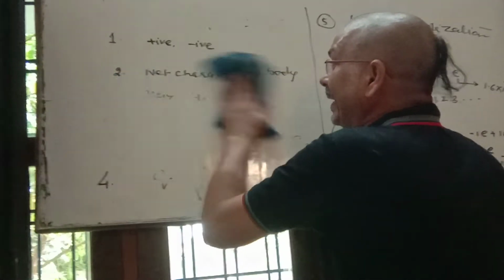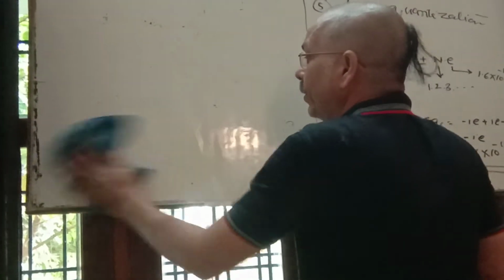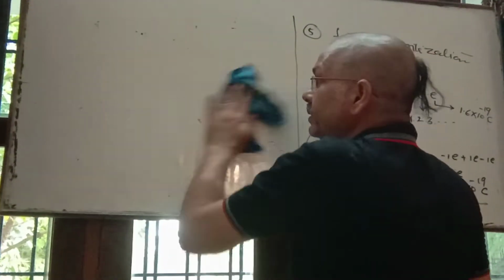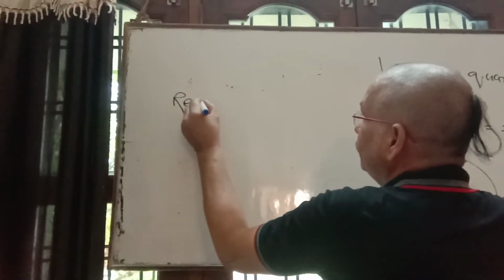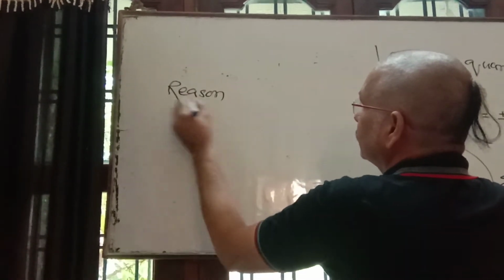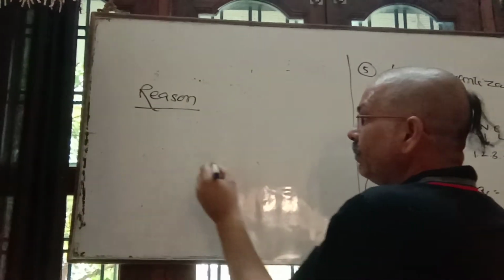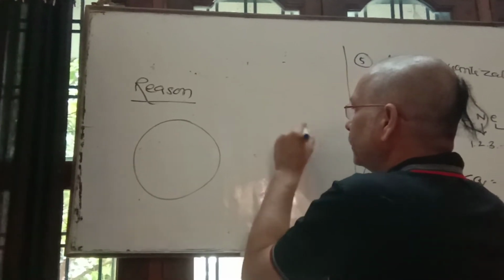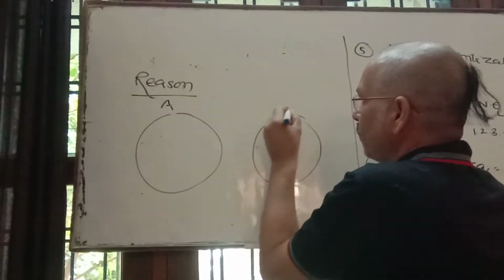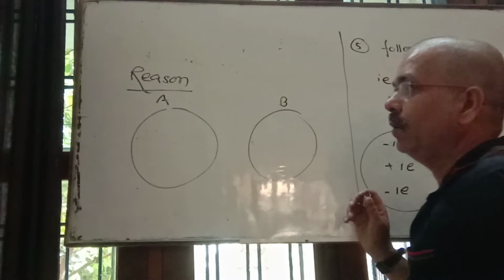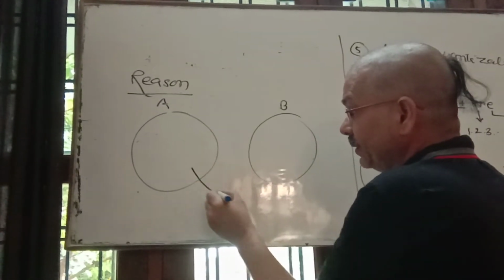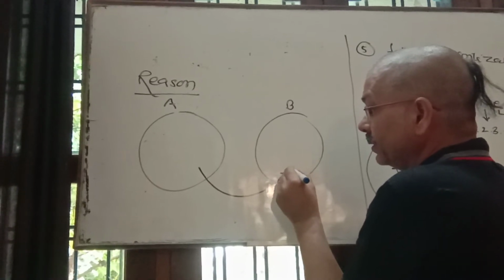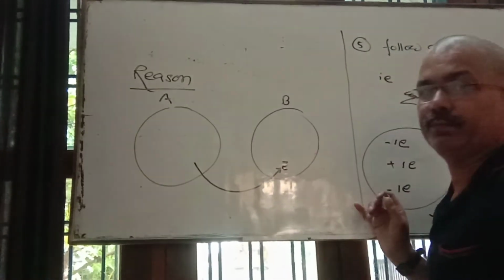Now what is the reason of quantization? It is an important term for you, and also a new term for you. The reason of quantization is, suppose we have two bodies A and B. Only an integral multiple of charge may be transferred from one body to the other, not in fractional form.